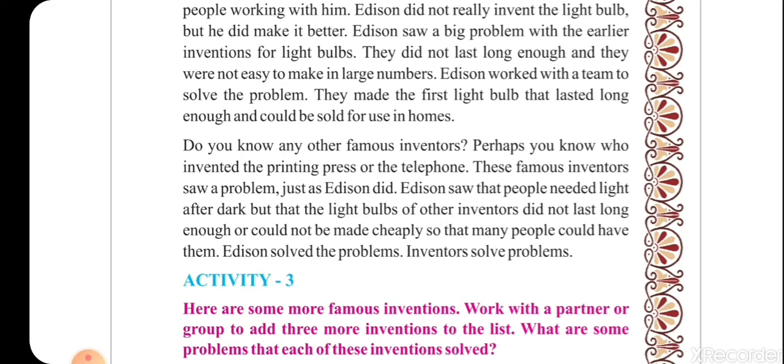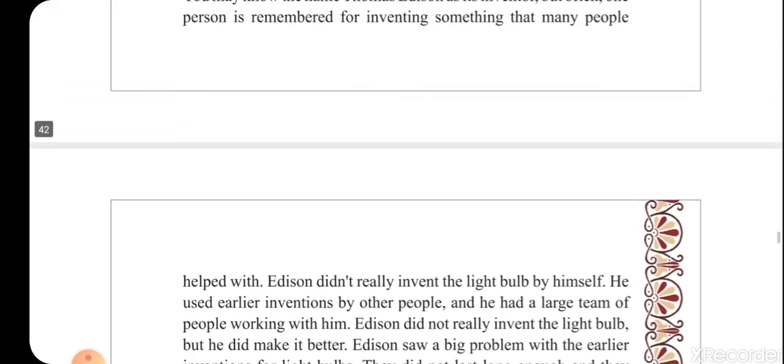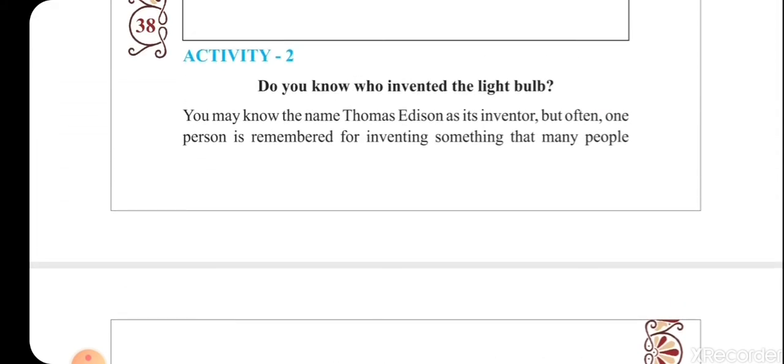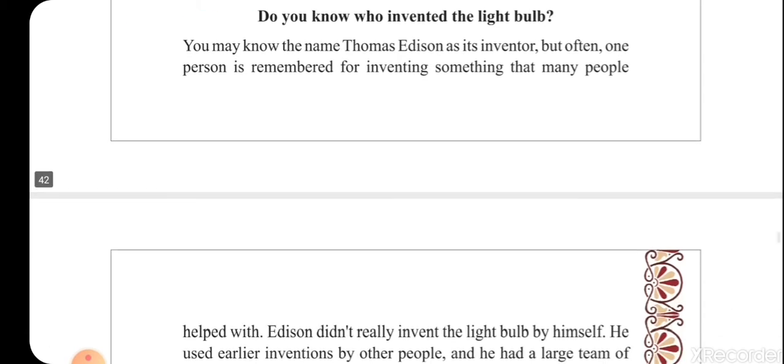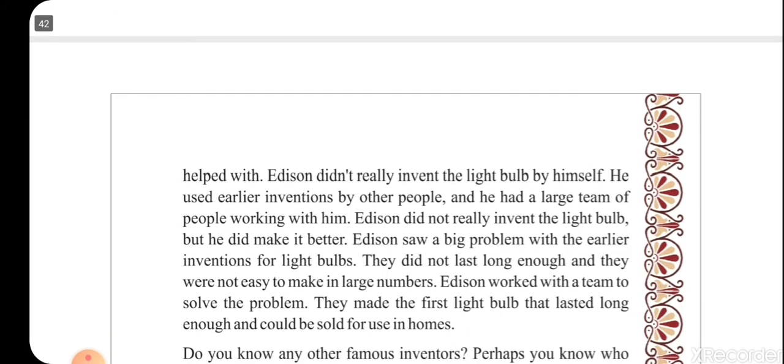Now, first we'll understand this and then we'll move to the second para. Over here in this chapter, they are talking about the inventions that have taken place. They have tried to explain this concept of invention by giving us the example of the light bulb. So they are asking who invented the light bulb. We all know Thomas Edison invented the light bulb, but he is not the first inventor of it. He used the inventions of other people to make the light bulb better.